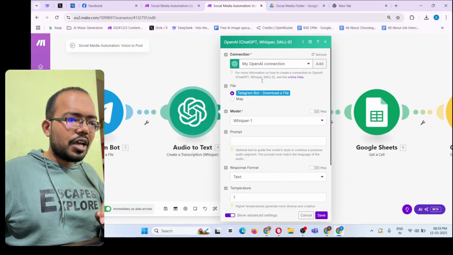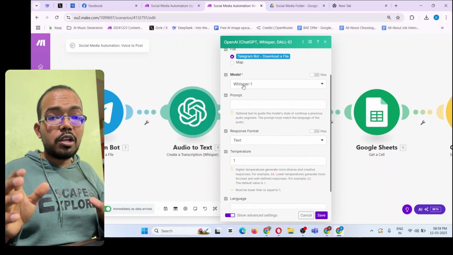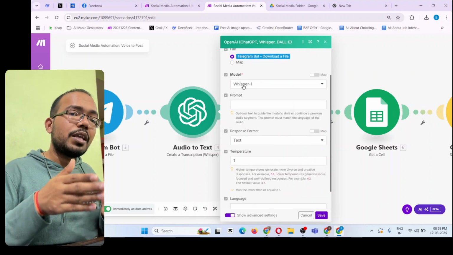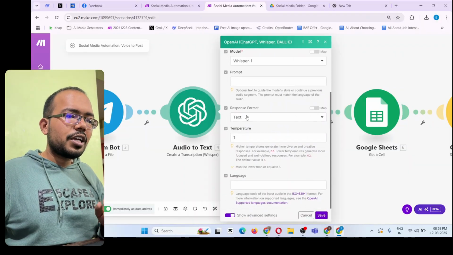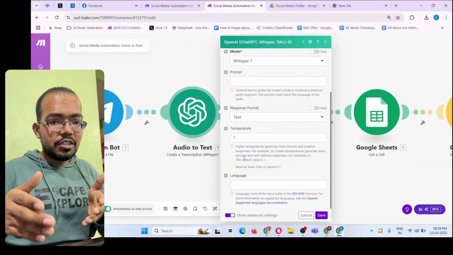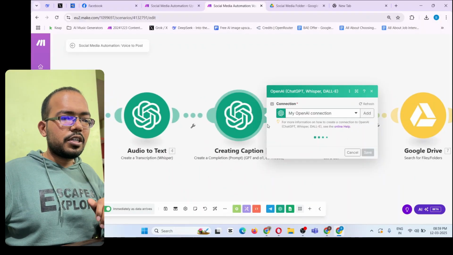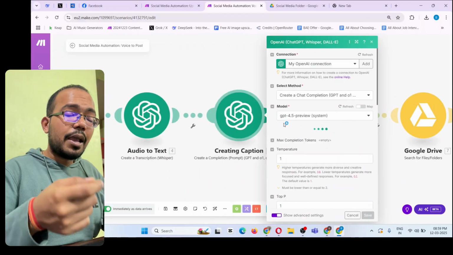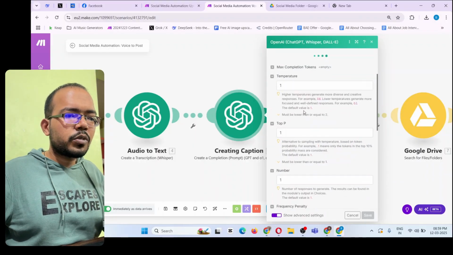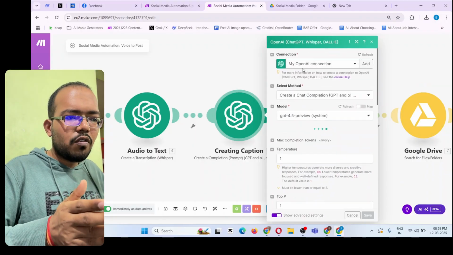So what I do is use this downloaded file and use the model called Whisper AI, which is the OpenAI model, and it converts the audio to text format. Then I use this caption creating step. So here I create a caption. How do I do that? Same again, an OpenAI model over here.